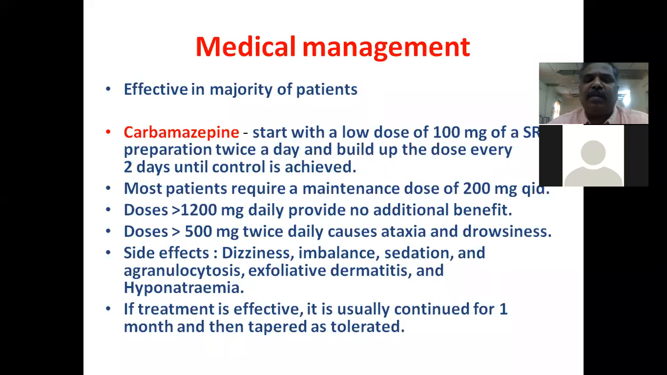So more than 500 milligram of carbamazepine twice daily may produce side effects like ataxia and drowsiness. So the common side effects of an increased carbamazepine dose: it may cause dizziness, imbalance, ataxia, sedation, exfoliative dermatitis, and sometimes it may cause hyponatremia. So if the treatment is effective after starting the carbamazepine, usually it should be continued for 1 month. And after 1 month, we have to taper the dose slowly.